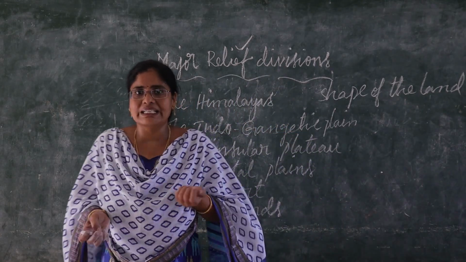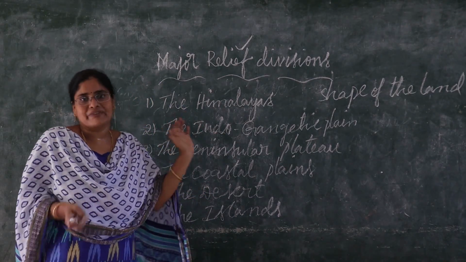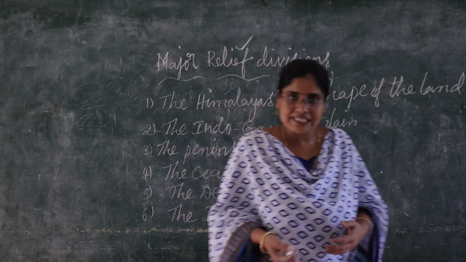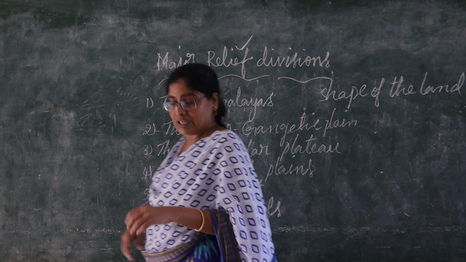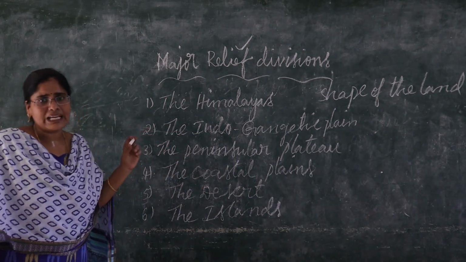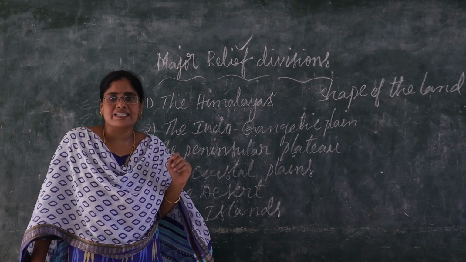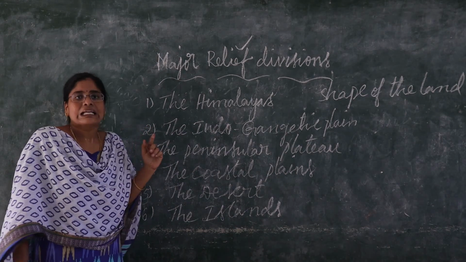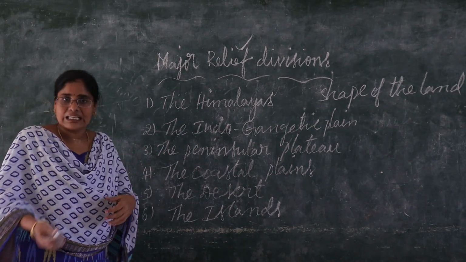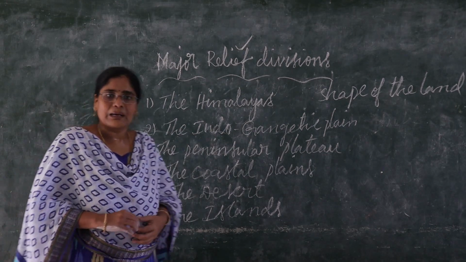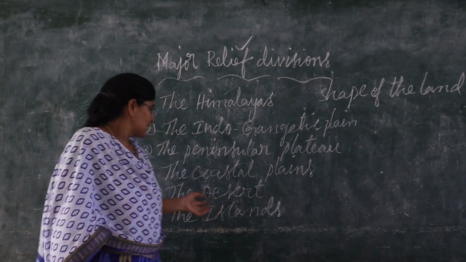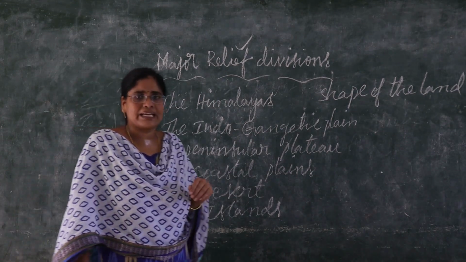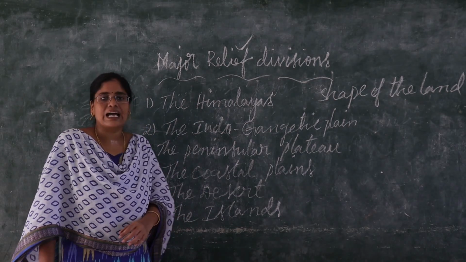See children, in our India, major relief divisions. India has 6 physical divisions or 6 relief divisions. The first one, Himalayas, second one, the Indo-Gangetic Plain, third one, the Peninsular Plateau, fourth one, the desert, fifth one, the coastal plains, and sixth one, the islands.